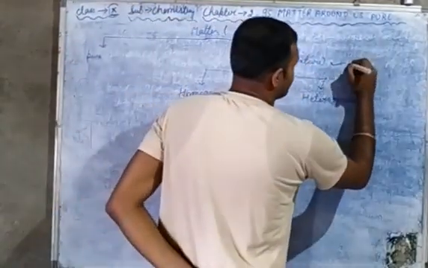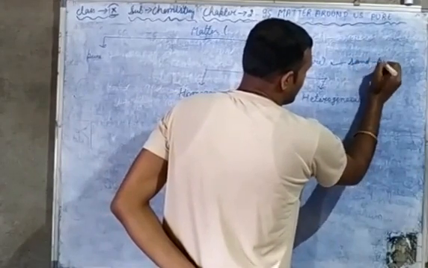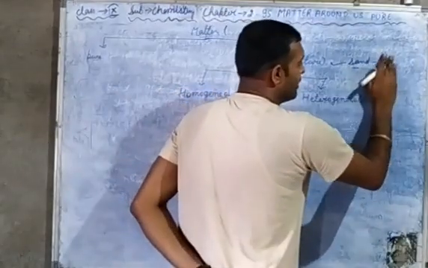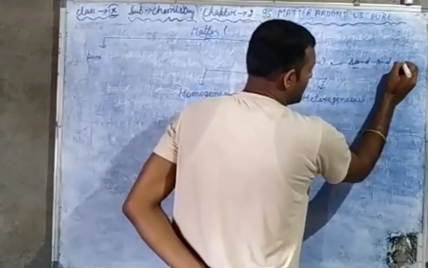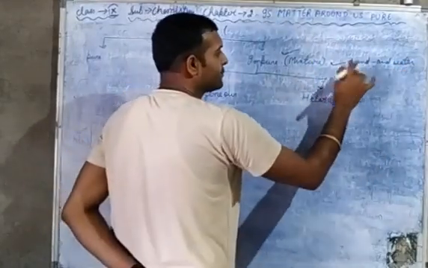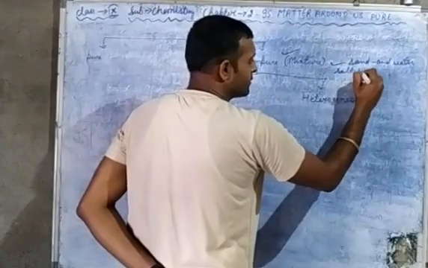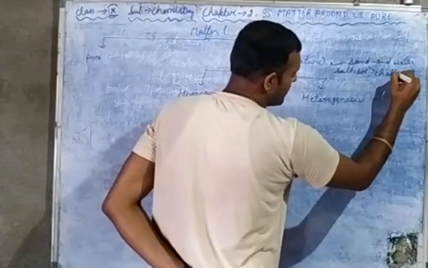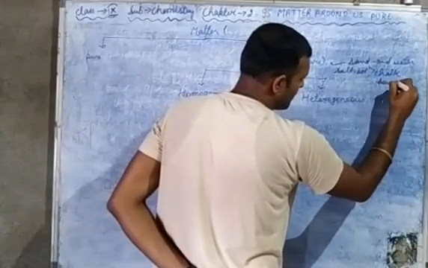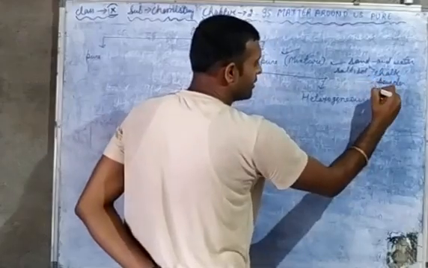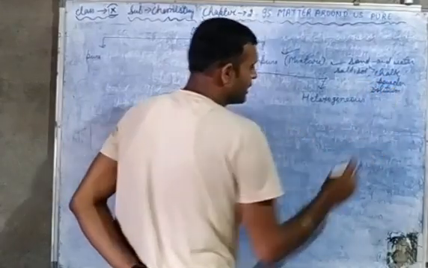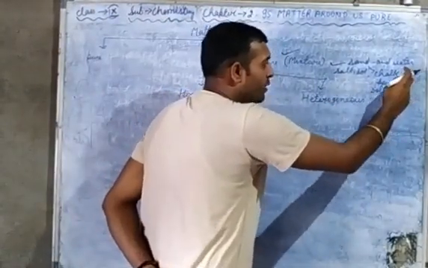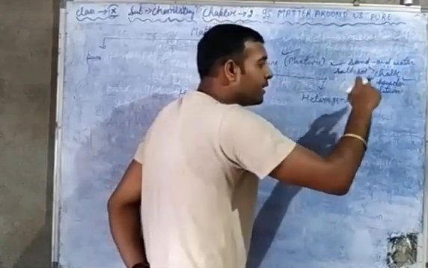For example, sand and water, salt solution, then chalk powder solution. Here, solution means we are dissolving chalk powder or sand or salt in water.